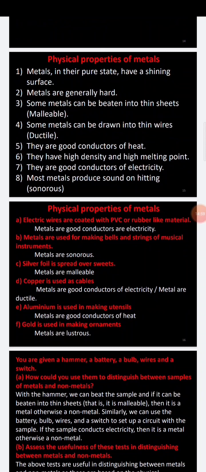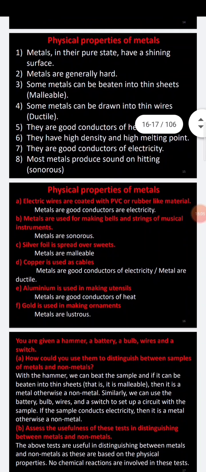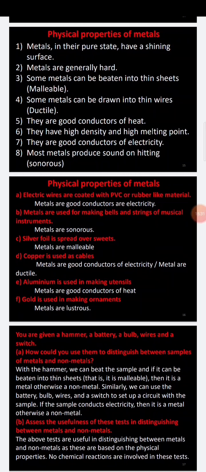The second one you can write is ductility, which means it is drawn into thin wires. When making jewels and ornaments they are usually made into thin wires, that is ductility. And it also acts through malleability. What is the meaning of malleability? It is beaten into thin sheets. So you can write these three properties for gold: one is shiny surface, the second is ductility, meaning drawn into thin wires, and the third is malleability, beaten into thin sheets. You can get the marks for this.